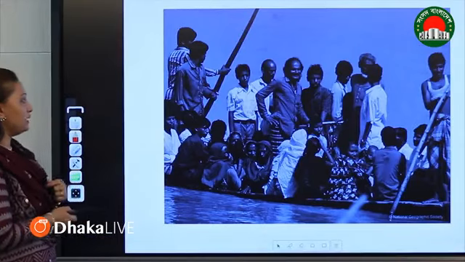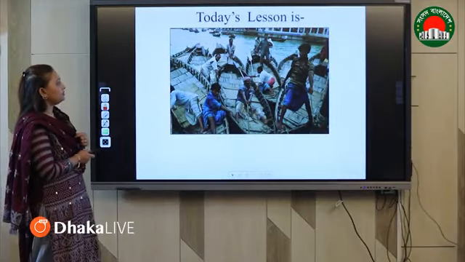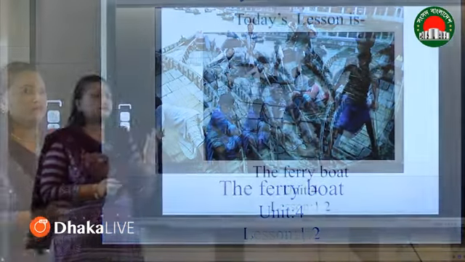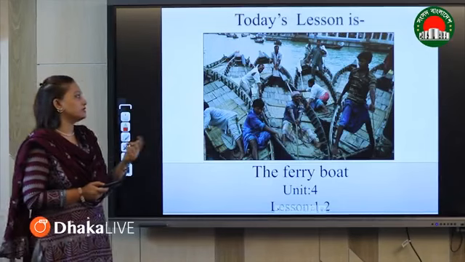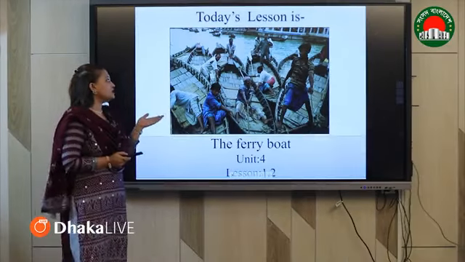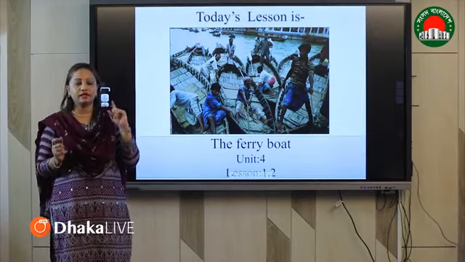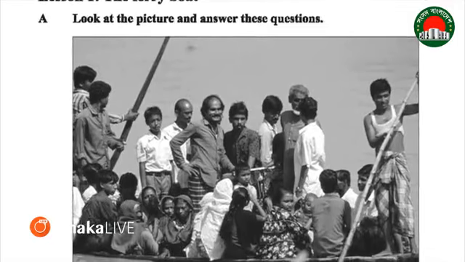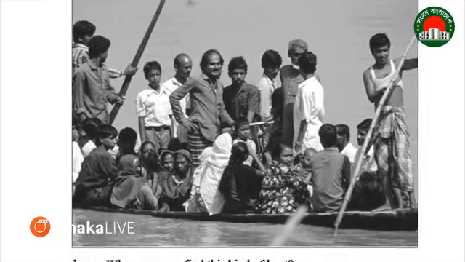I'm going to the next picture. So I think this is a very common picture that you have already seen in newspapers, TV, and social media. This type of boat we can see. It's called, in Bengali, what I said, dinghy nauka or khea nauka. And our today's topic is the country boat or ferry boat.